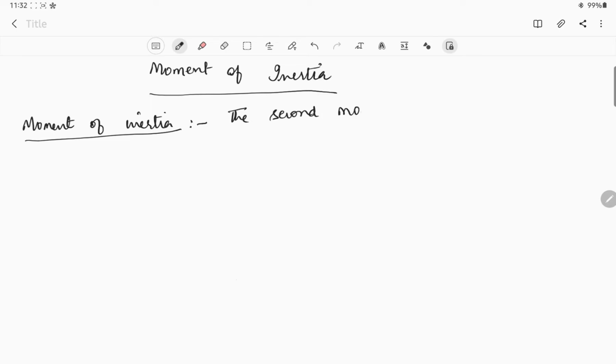The second moment of area is moment of inertia.